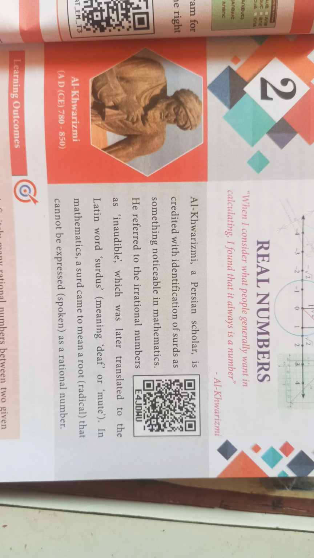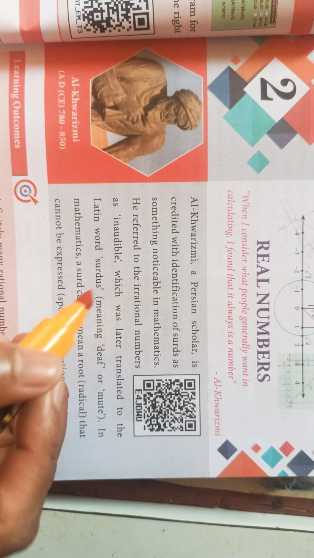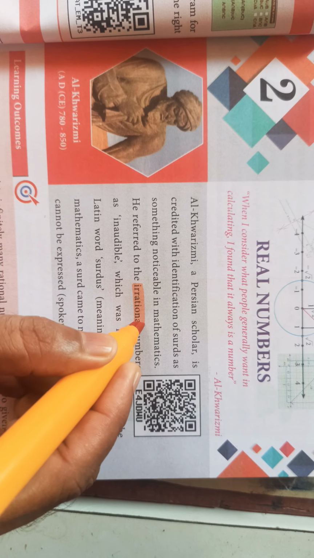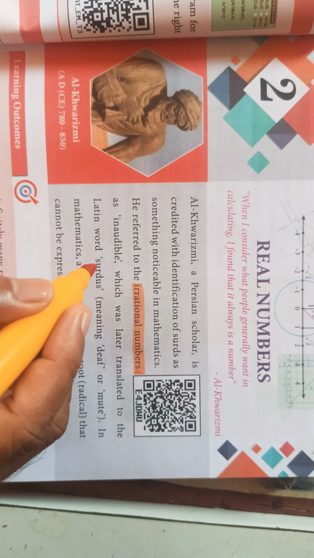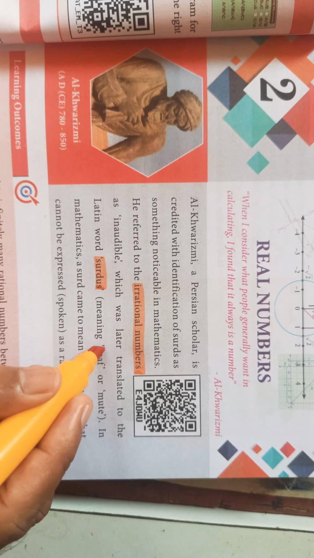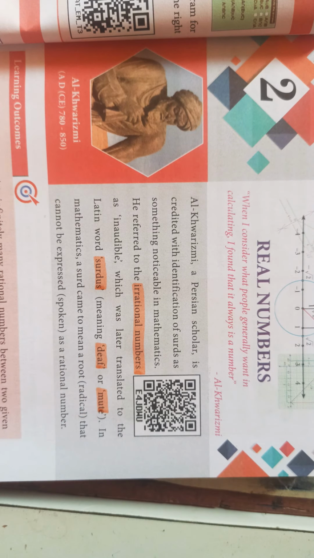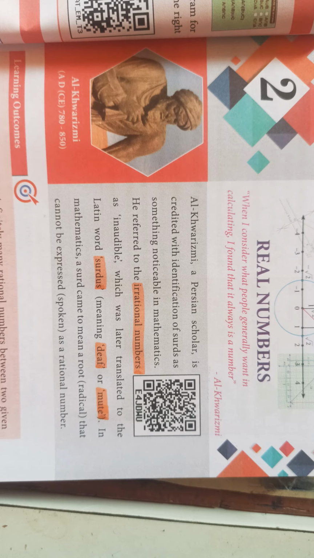So here that is explained as irrational numbers. He referred to irrational numbers. This number system is quite new to you, which means surds. So we are going to see the new part of the number system, called irrational numbers, in this particular video. This is an introduction to real numbers.